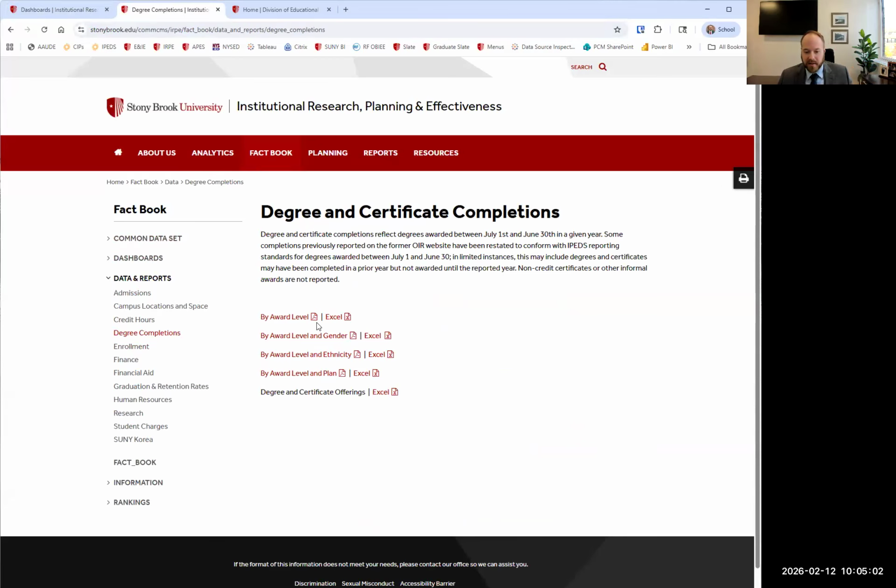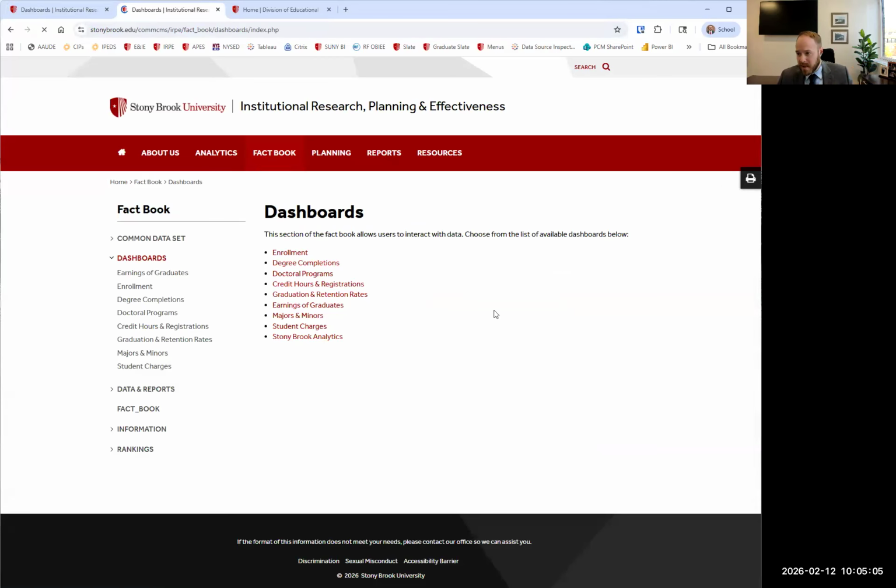But if we were to go back to the Factbook, you'll see there is a dashboard section. That's what we're going to talk about today. From our divisional page, you can access this under other data tools on the University Factbook. You can also see that our analytics offering and our Stony Brook reporting is linked out right here. I'll talk about those briefly at the end, but we're going to talk about public-facing things now that nobody needs to log into. I'm going to have my questions in the background, and we're going to spend a little time on the first dashboard just talking about basic functionality, and then we'll go through answering all the different questions. Functionality should be the same through all of them, but if I do run across something new, I'll stop and explain it.